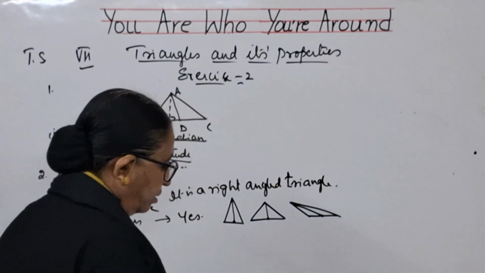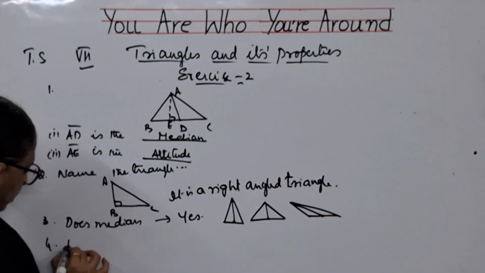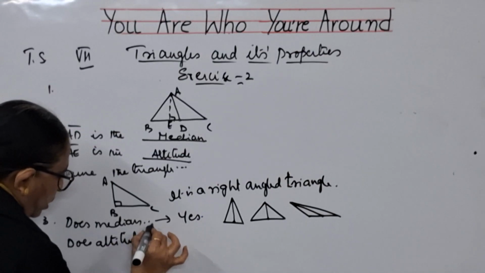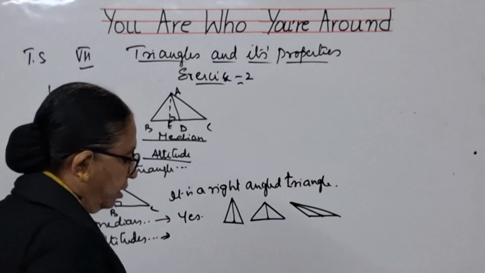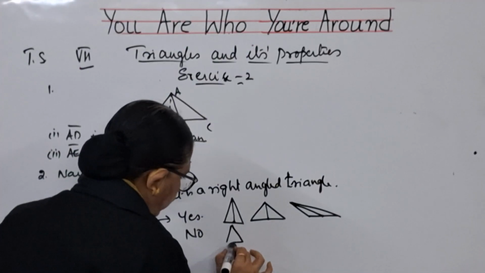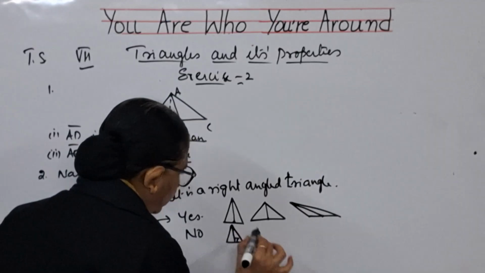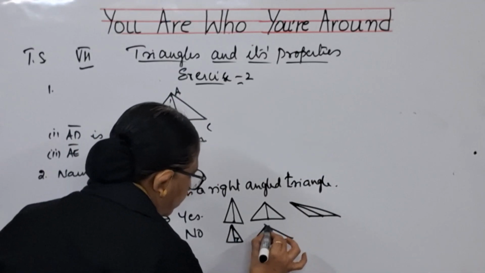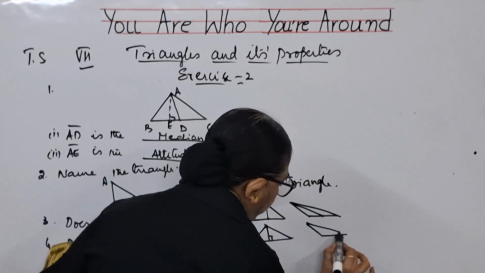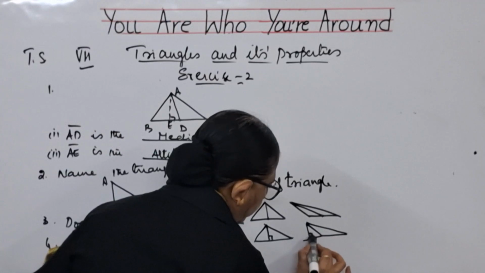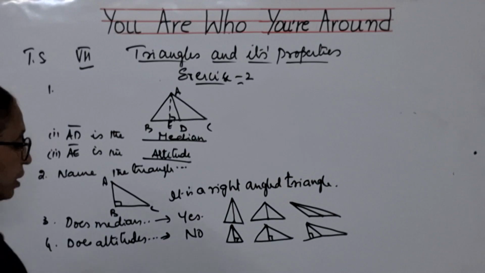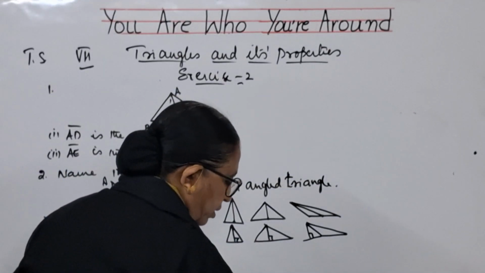Okay. Now the next one, fourth one, does altitude always lie interior to the triangle? We will say no, because for an isosceles triangle, altitude is like this. For an equilateral triangle also, altitude is inside, but for an obtuse angled triangle, altitude goes outside. So we will say that it is not a correct answer. Okay, now let us go to the next one. Fifth one.